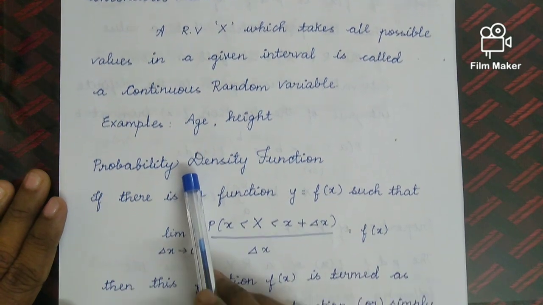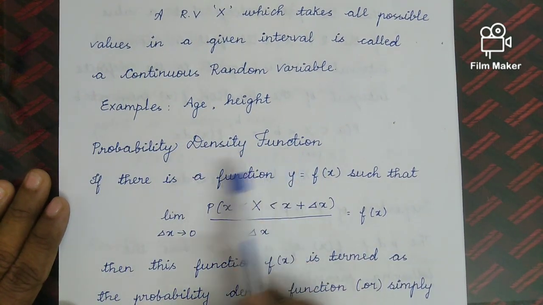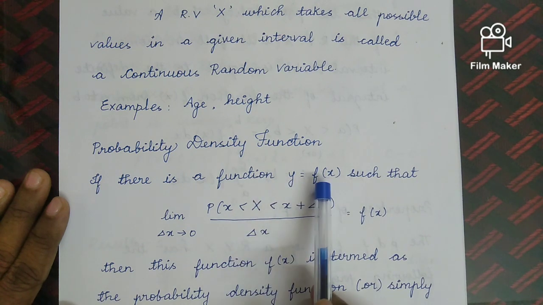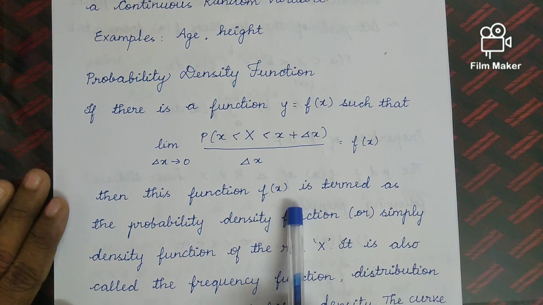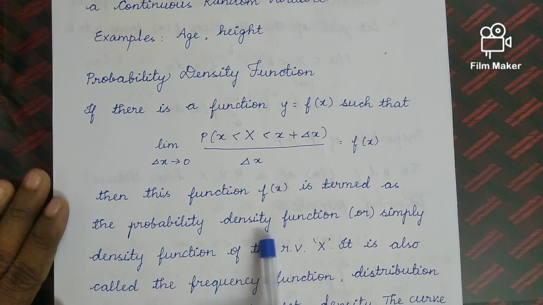So the next one is probability density function. If there is a function y equal to f of x such that limit del x tends to 0, P of x less than capital X less than x plus del x, whole divided by del x, is equal to f of x, then this function f of x is termed as the probability density function, or simply density function, of the random variable capital X. It is also called the frequency function, distribution density or the probability density.